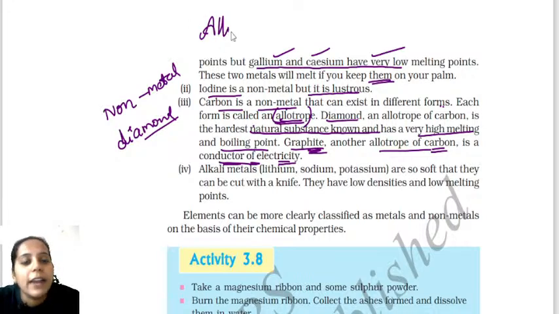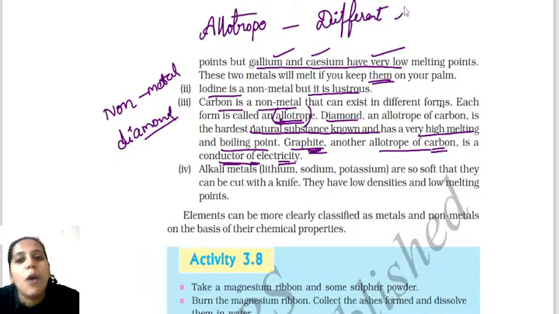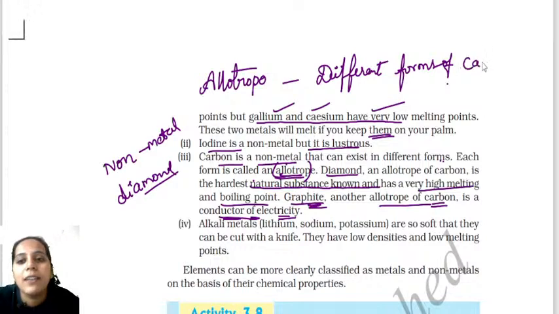Let me tell you what allotrope means. What is meant by allotrope? Allotropes are nothing but the different forms of carbon. Simple. Different forms of carbon, we call them allotropes.